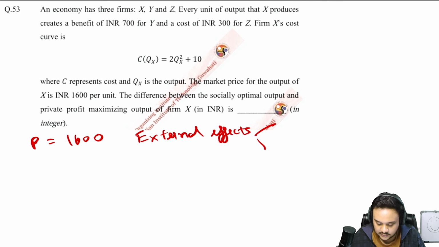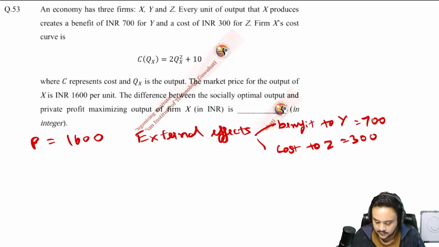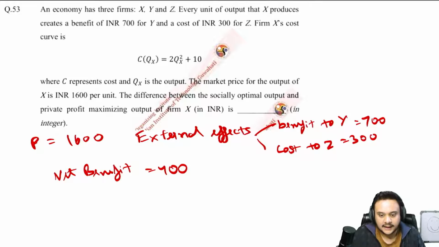One is on Y and one is on Z. Both of them are created by X. So it is a benefit to Y, which is 700, and it is a cost to Z, 300. So you can write down that the net benefit per unit is 400. Okay, that is one thing.